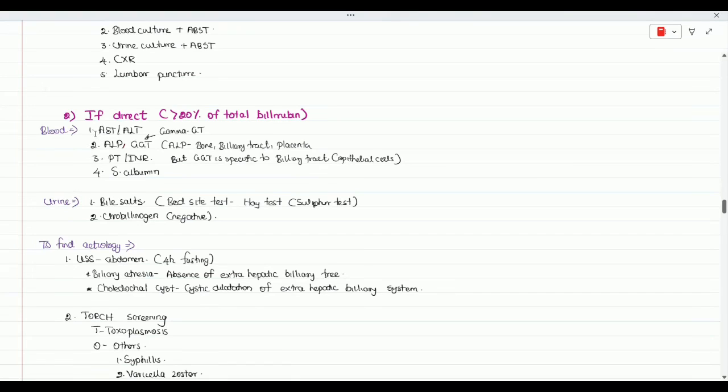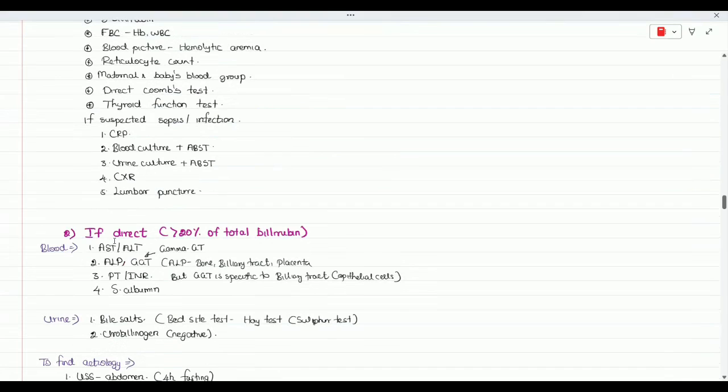And other investigations, if it's a direct cause: the common investigations to confirm our diagnosis, some investigations to find the complications, and some investigations to find the exact etiology under the cause of direct bilirubinemia. So we will categorize and see. First, the complication. If there's direct bilirubinemia, the organ that is going to be damaged is the liver. So you have to do the liver function test, AST, ALT, ALP, GGT, and the clotting profile, PT/INR, and the serum albumin level.